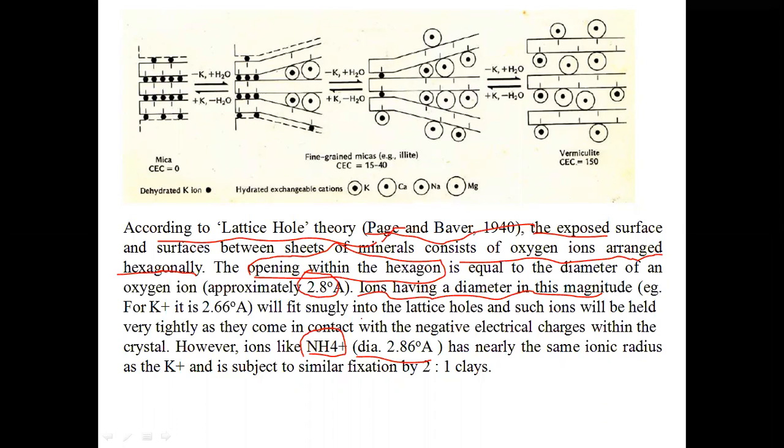And one more important concept is K fixation is almost absent in kaolinite, chlorite, and unweathered micas. And in which secondary clay mineral is the highest potassium fixation seen? Vermiculite. Vermiculite.